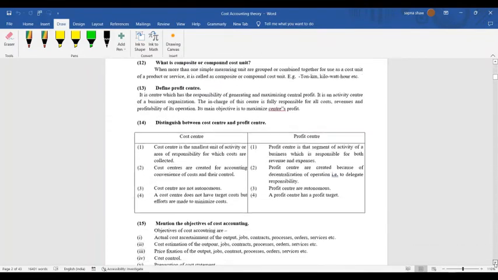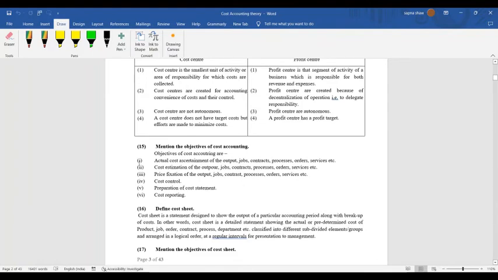Now coming to the most important thing we discussed yesterday: the objectives of cost accounting. There we discussed how ascertainment of cost is different from estimation of cost. Ascertainment means we already have the data. We know that this much amount we have paid: suppose 30 rupees for raw material, 10 rupees to the laborers, and 10 rupees for the factory rent.